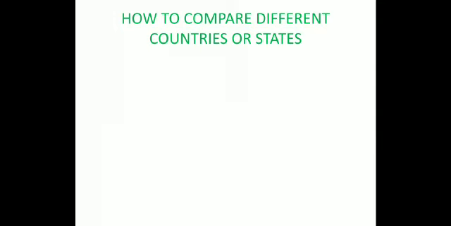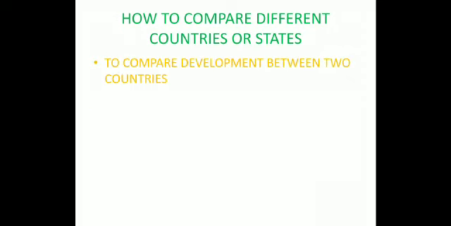Students, now we are going to compare countries and states and how they are getting development. The development between countries and states can be compared on the basis of some points. So we will start with the comparison of two countries. I am not going to take any specific countries, but only some rich and poor countries. Before telling how they are compared, I am going to tell you what the average income or per capita income is.